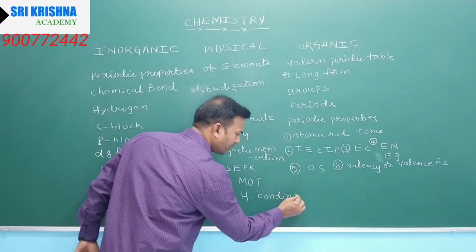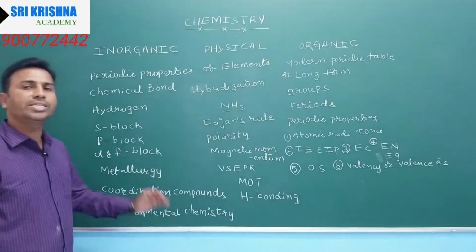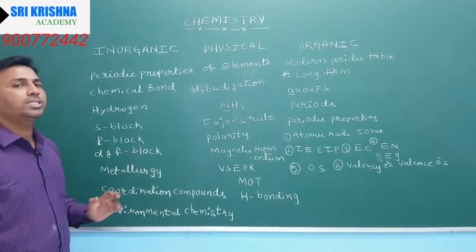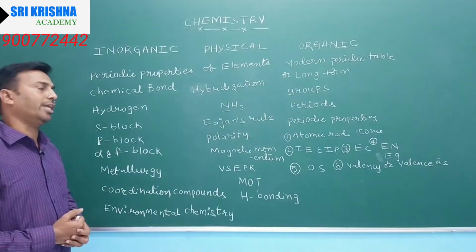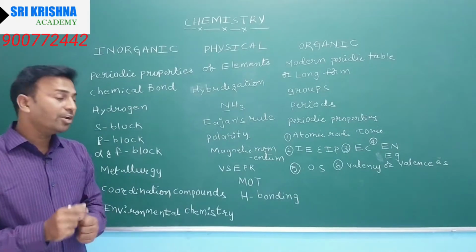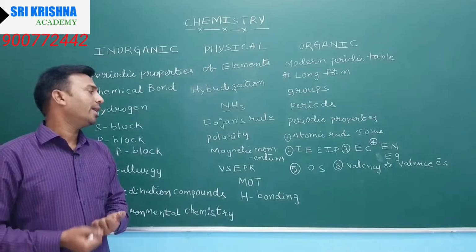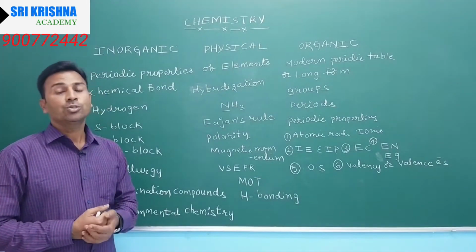These are very important things, and we have to read them. Don't skip chemical bonding. Students think it is a big chapter and sometimes get confused in the case of VSEPR theory and hybridization.